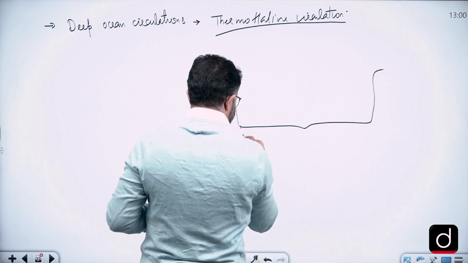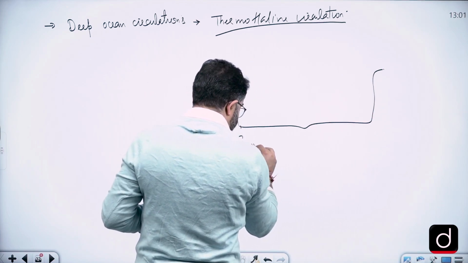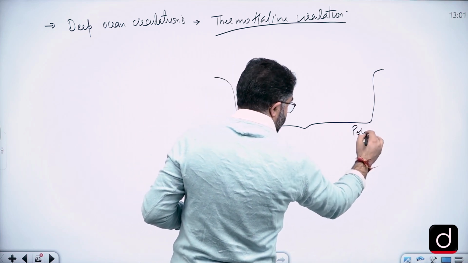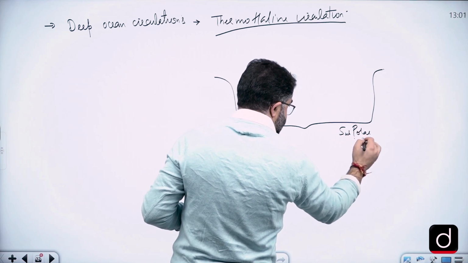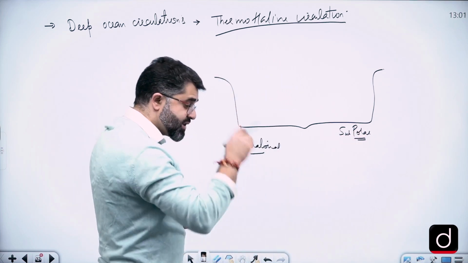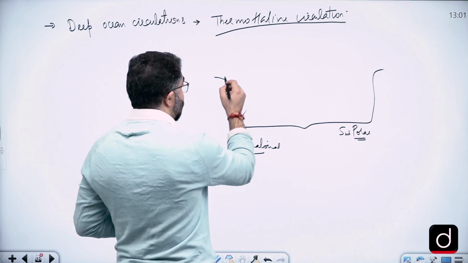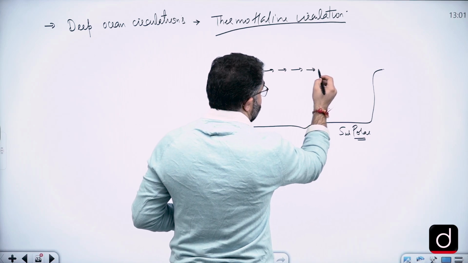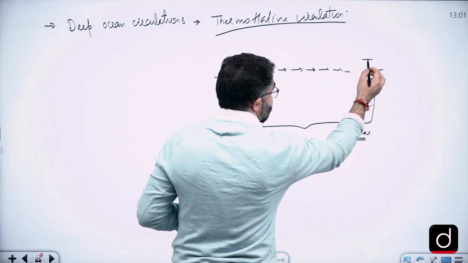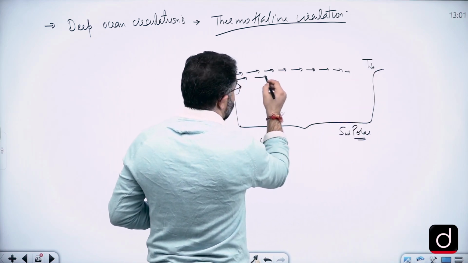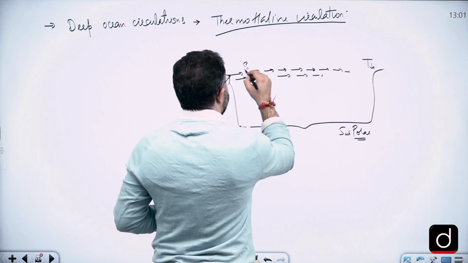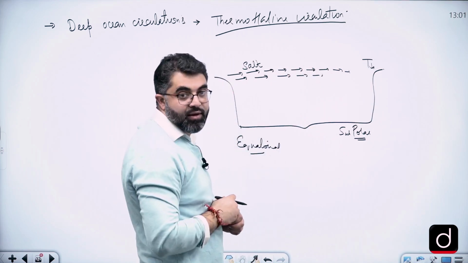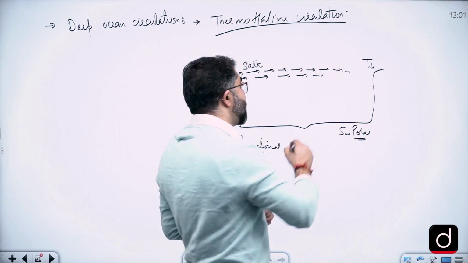Suppose we'll write that these are equatorial areas, and these are subpolar regions. You can draw the diagram there in the exam. And this warm water reaches the subpolar regions where the temperature is low. It also carries salt to the subpolar areas.